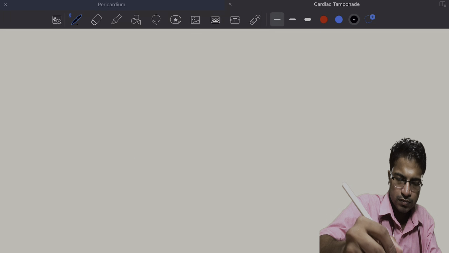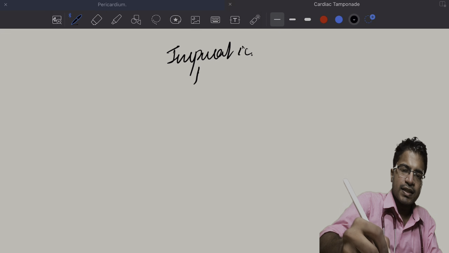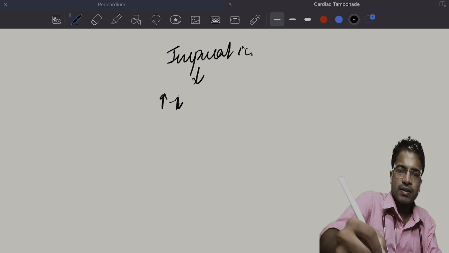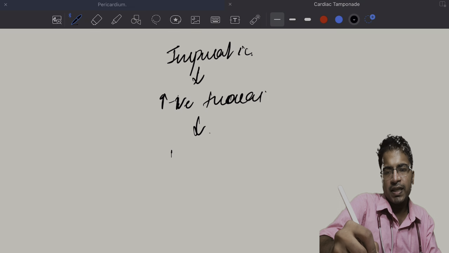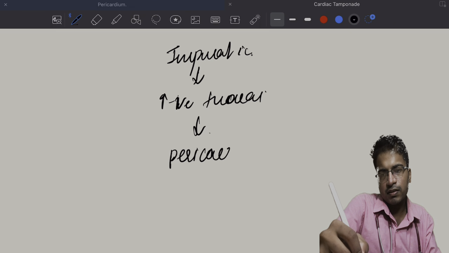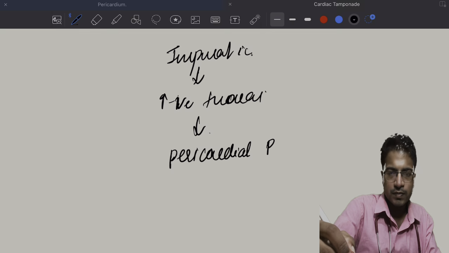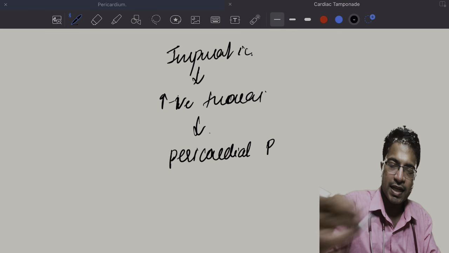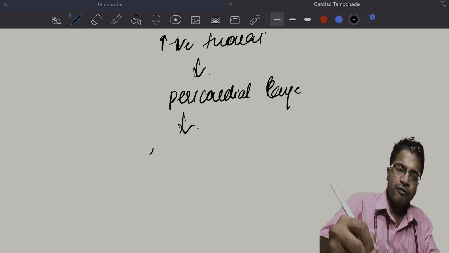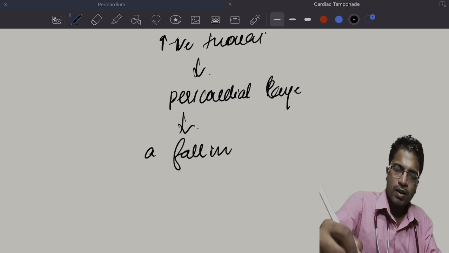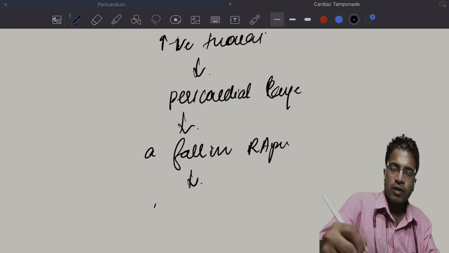During inspiration, there is increased negative intrathoracic pressure, which is transmitted to the pericardial layer, which will lead to a fall in right atrial pressure, manifested as a fall in JVP.